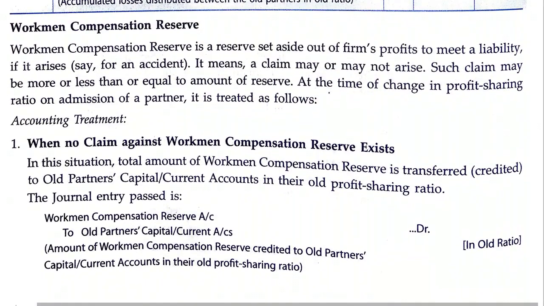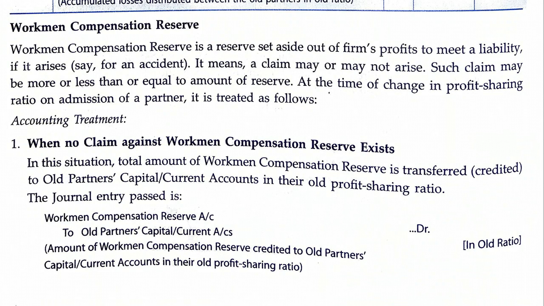Next is workmen compensation reserve. Workmen compensation reserve is the reserve set out by the firm to meet a liability. As the name suggests, workmen compensation reserve is created out of profits to pay compensation to the workers in case of any accident or any type of harm caused to that particular employee.